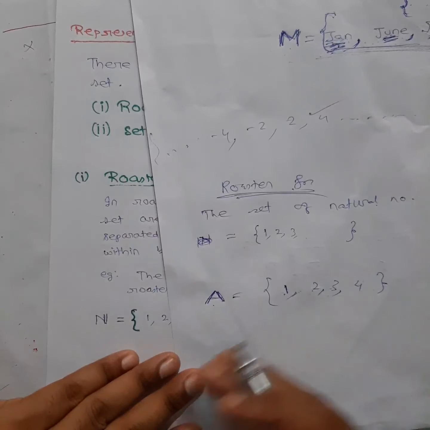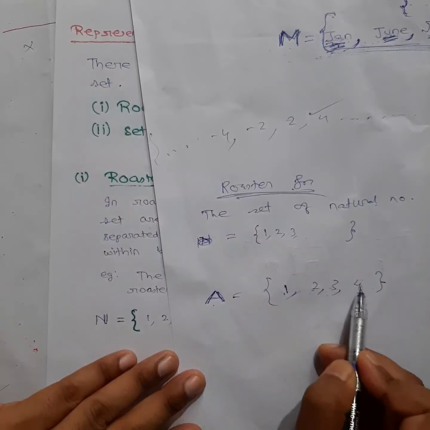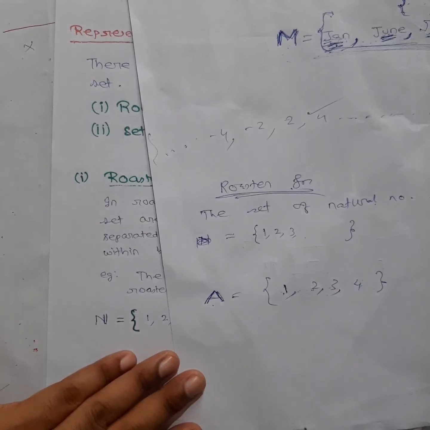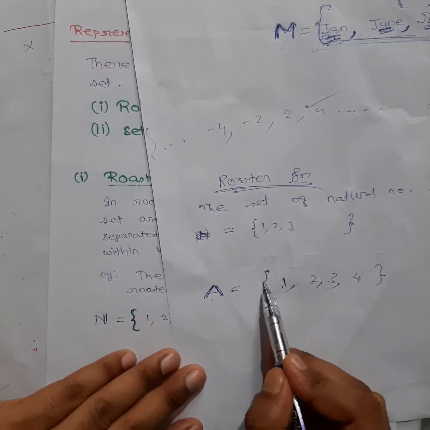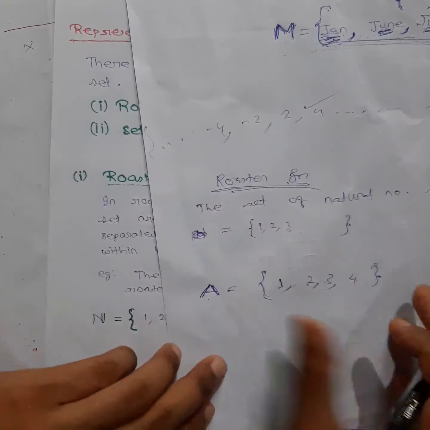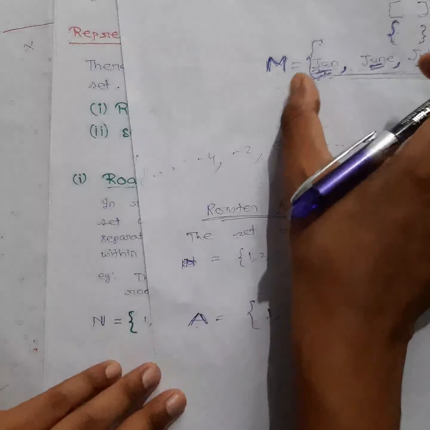When I ask you to give me a set, and if you give me the list of all the elements, then it is called roster form. In roster form, sets are written in curly brackets, and all the elements are listed inside. Now you might be thinking, what am I talking about? I was saying the same thing here.